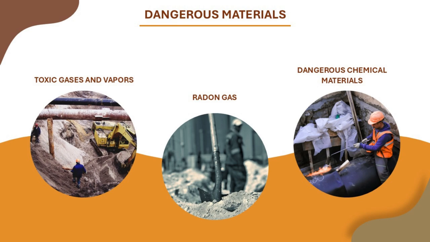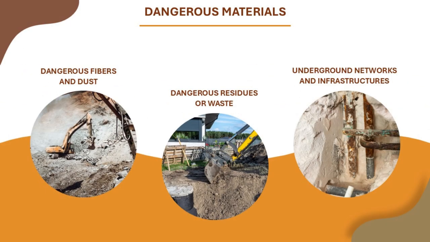Dangerous chemical materials. For example, hydrocarbons, due to contamination from old service stations or industries. They are potentially carcinogenic, flammable or explosive. Also industrial chemicals, from residues of pesticides, solvents, or chemical materials in contaminated soil. Dangerous fibers and dust. Asbestos, the most obvious, can be found in old pipes, ducts or buried landfills. It is highly dangerous if the fibers are inhaled. Crystalline silica is present in some types of rocks and soils. Prolonged inhalation causes silicosis, a serious respiratory disease.